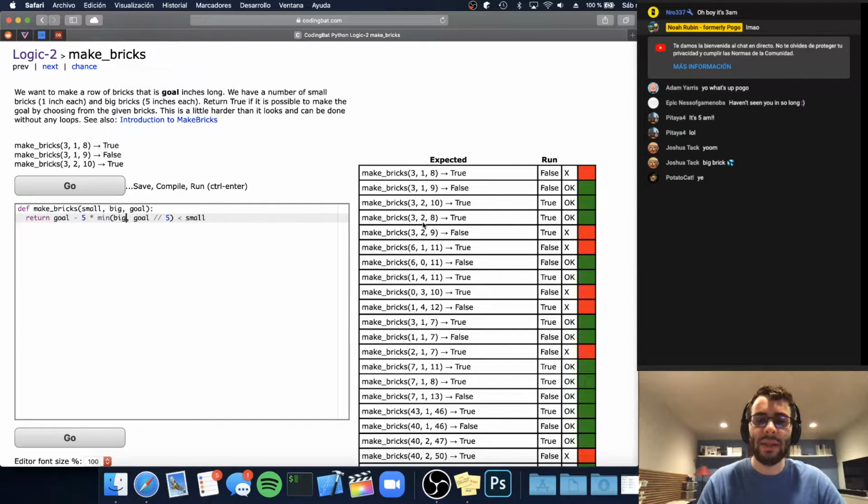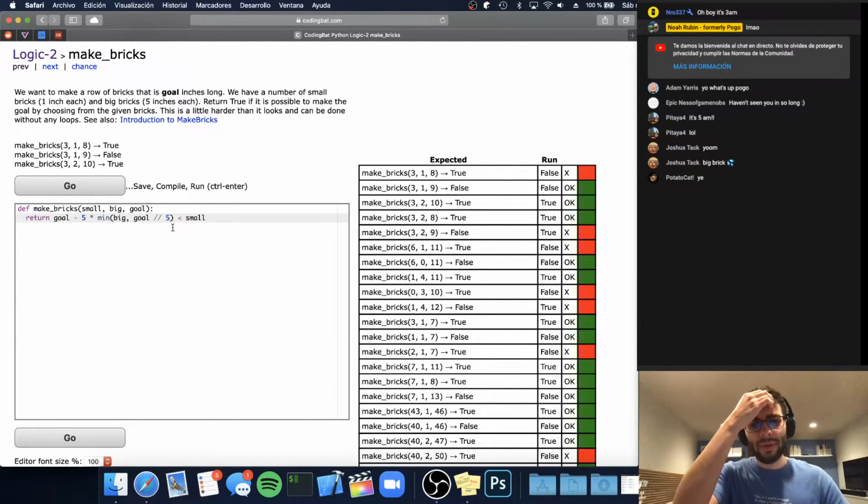And so, for example, right here in this case that I have highlighted, we have 2 big bricks, but our goal is only 8. So if we used both of the big bricks, we would end up with 10, but our goal is actually 8. And so we need to handle for that in this case.